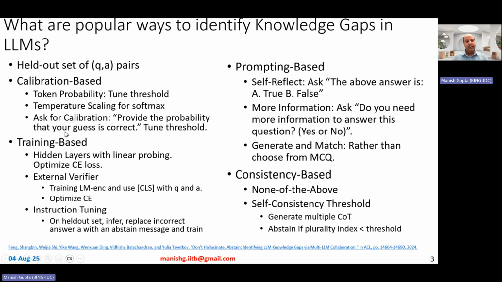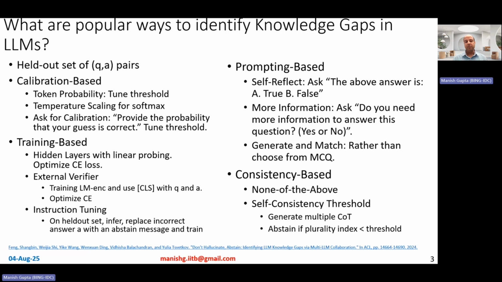Now think about training-based methods. You could have the large language model, and on the last hidden layer, you could do linear probing. Essentially, you can connect a dense layer and a single neuron so as to predict whether to abstain or answer. Obviously, these weights need to be trained, and they can be trained using categorical cross entropy or binary cross entropy loss, right? Essentially, based on whether the answer is correct or not on the held out set, you could train these extra parameters. You could also train an external verifier model. So this is basically going to be an external model.